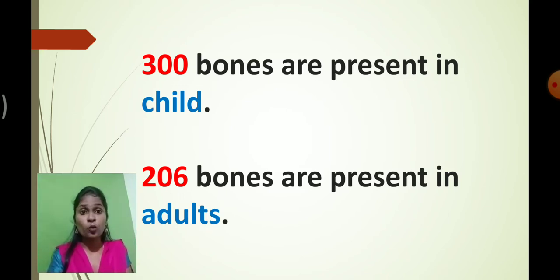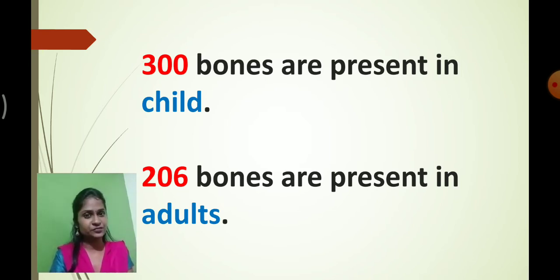The number of bones in adults is 206. So 206 bones are present in adults, and in a child a total of 300 bones are present. Understood?